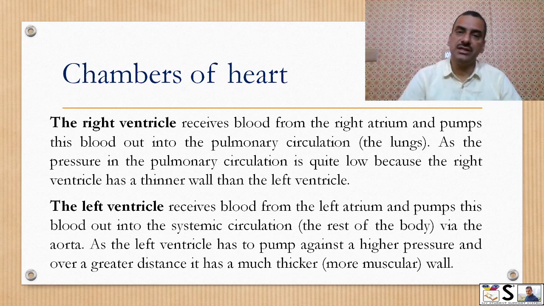The left ventricle receives blood from the left atrium and pumps this blood into the systemic circulation, meaning the whole of the body, via the aorta. As the left ventricle has to pump the blood against higher pressure and to the whole body, a greater distance up to the foot, head and hands, it is much thicker, much more powerful and has more muscle in the wall.